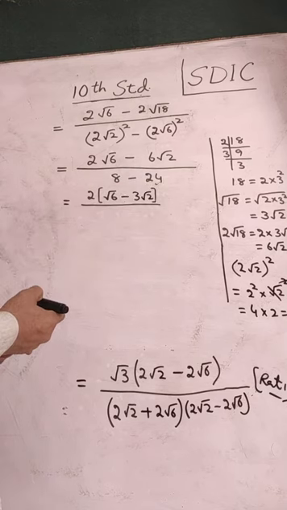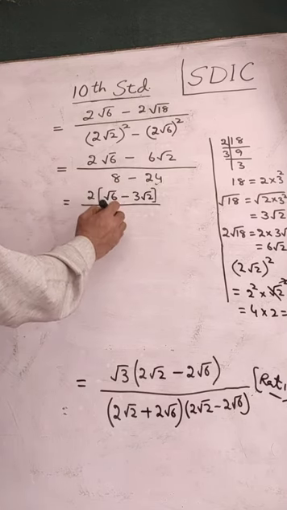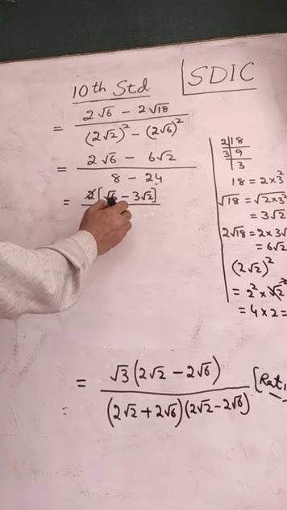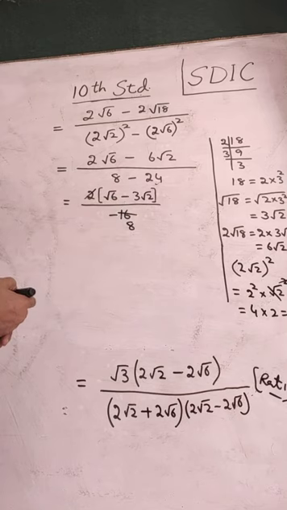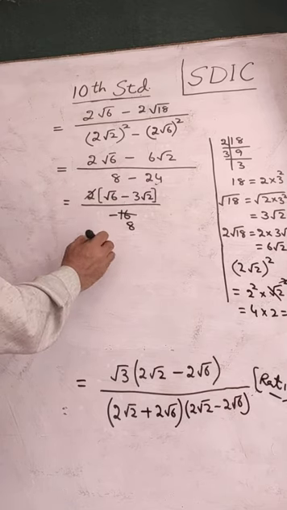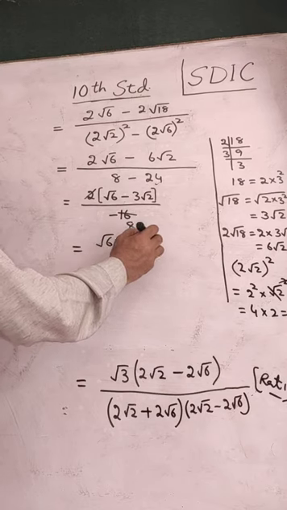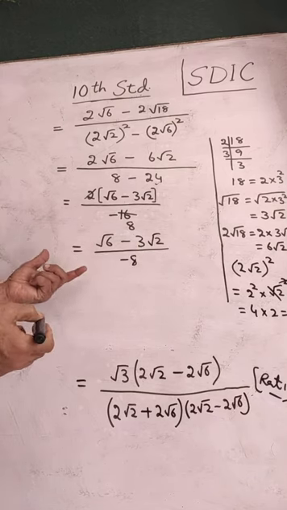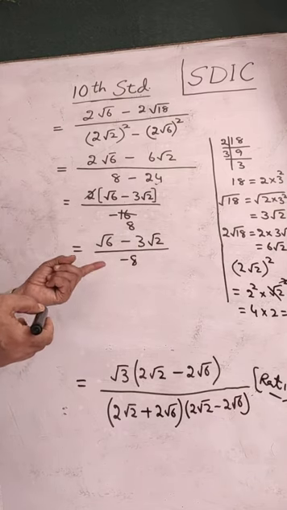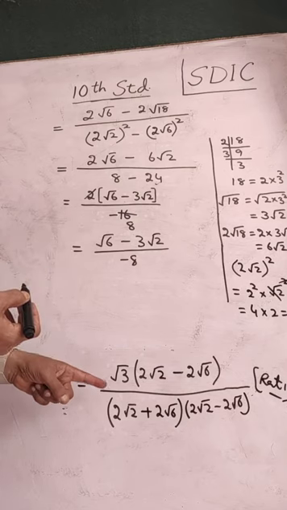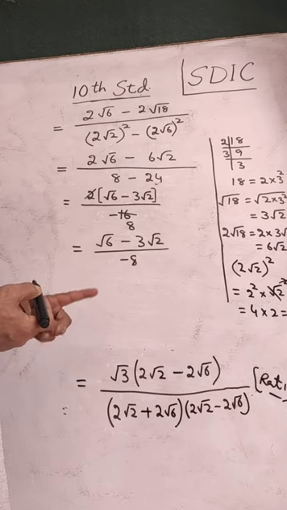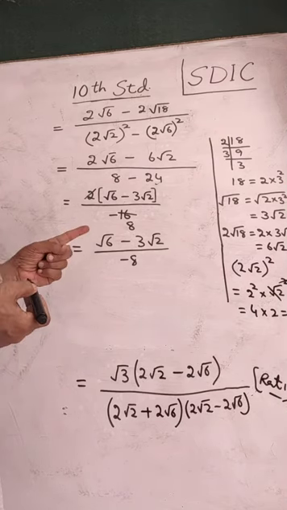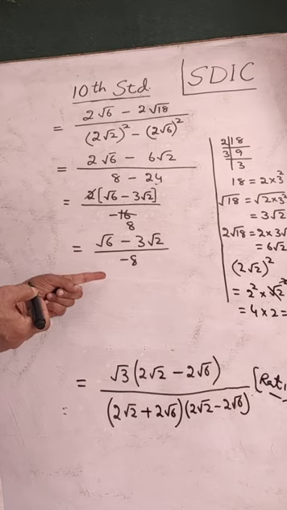2 threes are 6. Divided by, in the denominator combine the like terms, it is minus 16. Cancellation by 2, 2 eights are 16. The result is therefore square root 6 minus 3 square root 2 divided by minus 8. You may keep this as the answer. But again the result is not in the standard form. As I earlier said, denominator should not have irrational number. We therefore simplified that to rationalize the denominator. Now we find the denominator has minus sign.